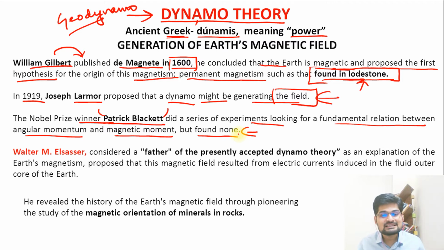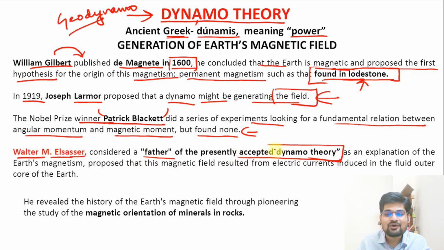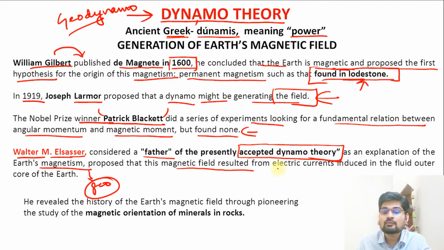Now, who is the father of this dynamo theory? Remember this name: Walter M. Elsasser, considered the father of the presently accepted dynamo theory, or the geodynamo theory, as an explanation of Earth's magnetism, which we call geomagnetism. He proposed that this magnetic field resulted from electric currents, the convectional currents that come from the fluid in motion beneath the Earth's surface.